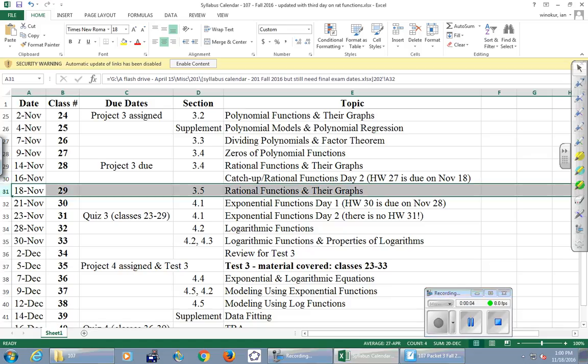Here's our look at the calendar. Today we are going to finish up rational functions. We're just going to continue what we had done last time. Coming up next week, Monday is just an ordinary day for us. On Wednesday, quiz number 3 is due.